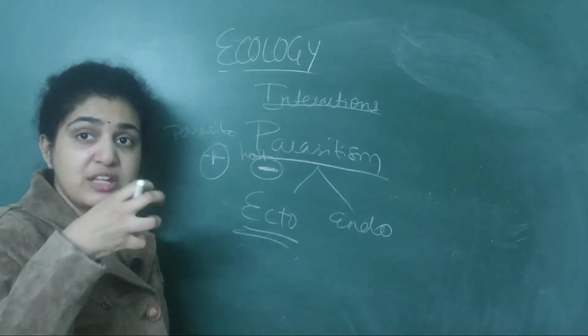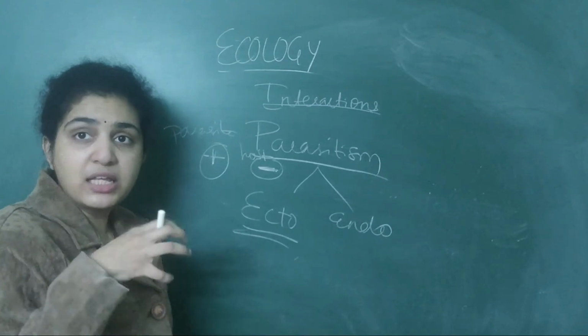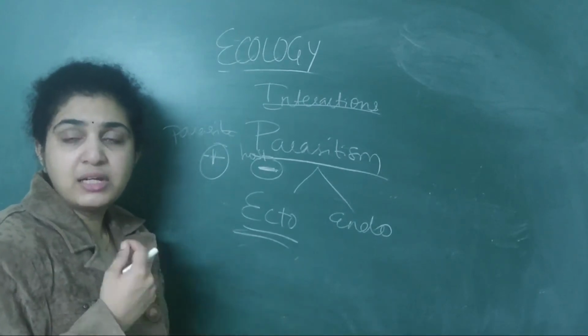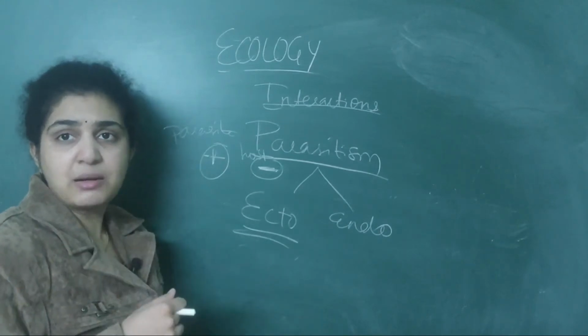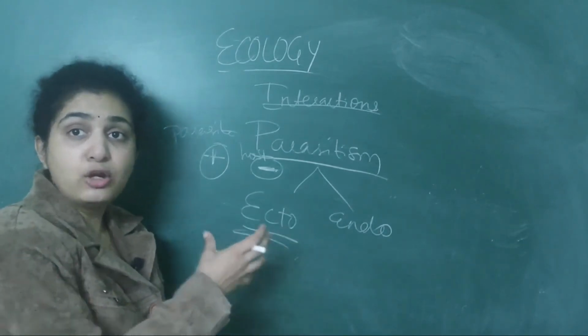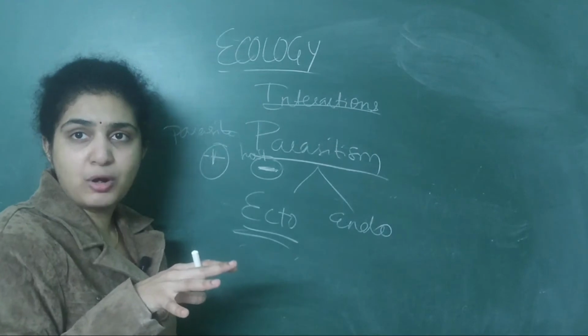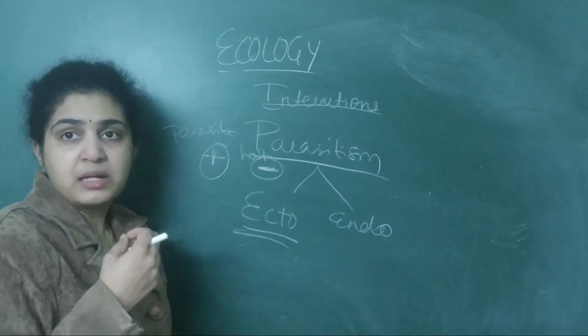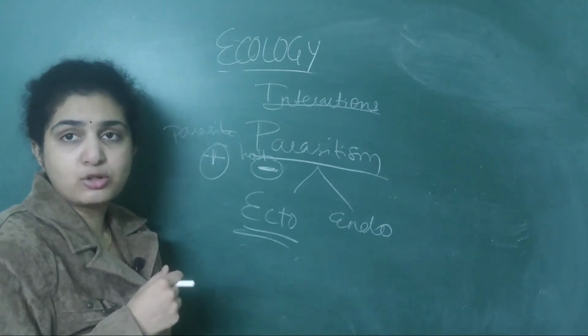Endoparasites means what? Which live inside the body. Like in the liver, some parasites will live. Some will live in the kidney. Some will live in the stomach. So these all are endoparasites which are living inside the body of the host. Ecto means what? Outside they are living. Ticks on dogs, these are also ectoparasites.